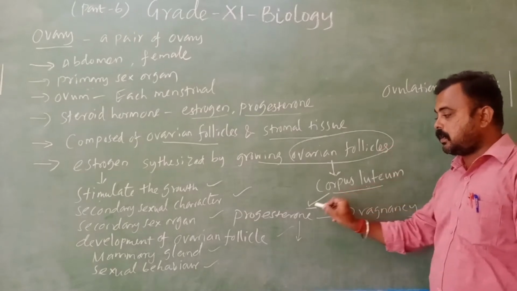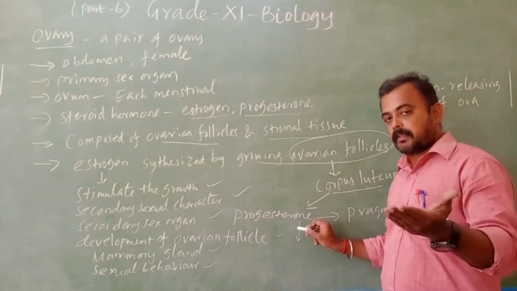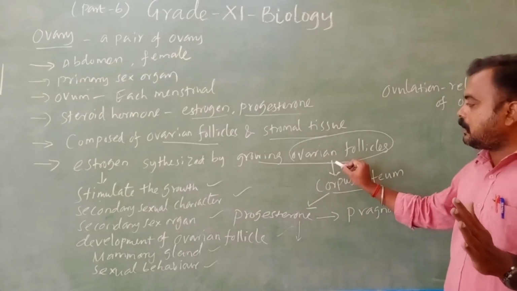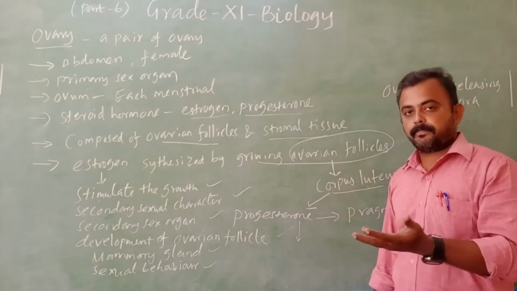That corpus luteum secretes progesterone, and the hormone level increases in the blood, so new ovarian follicles are not formed.